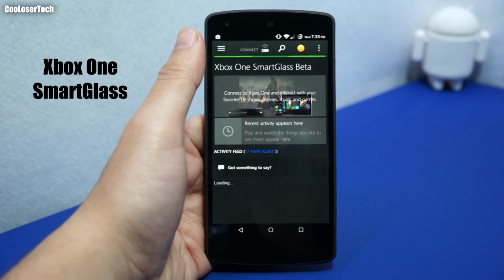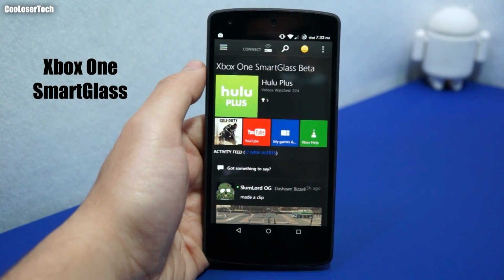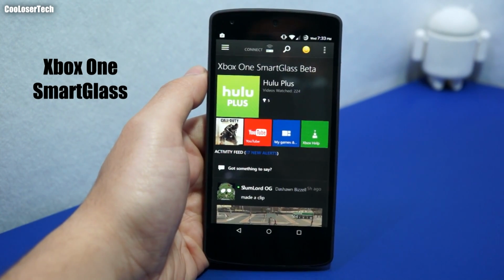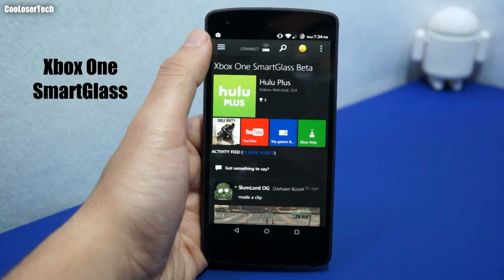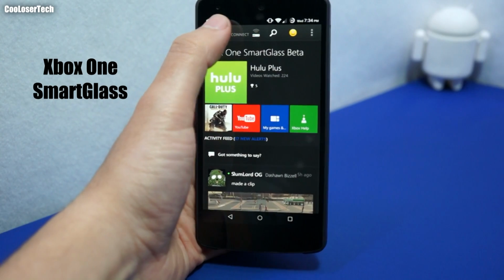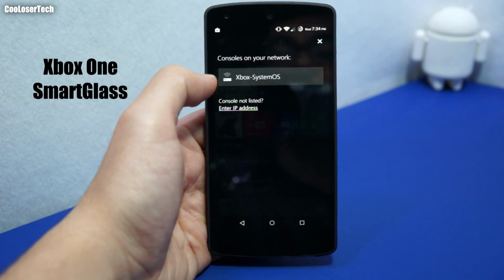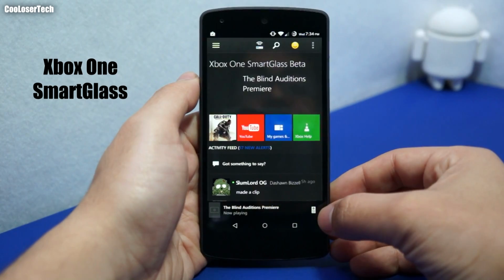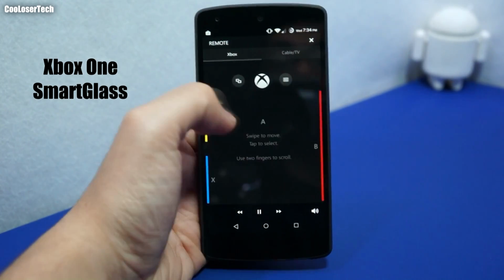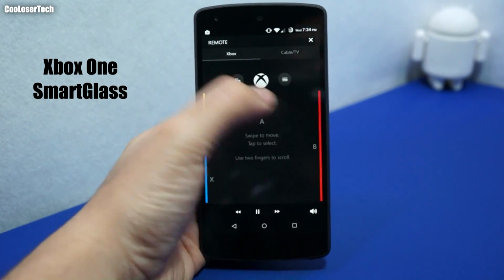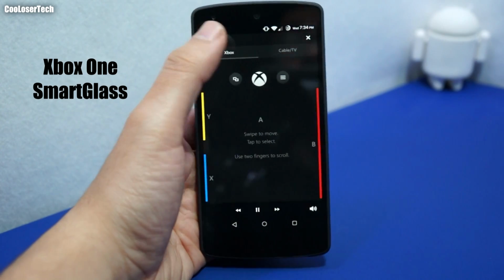And then we have Xbox One SmartGlass. I use Xbox SmartGlass almost every night because I don't have to touch my controller. I use it to launch all my apps, to search for apps, go through Hulu, to turn on, to turn off, volume up, volume down. I use it all. You have this application where you will connect to your Xbox. Xbox is off right now, but it would be right here. This is another Xbox. And right now they're watching TV, my roommates. I could move left and right and use the directional pad in there. There's back and so on. You see anything I touch on here, it's just like your remote control. And I really love that.